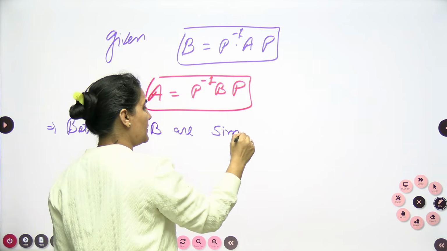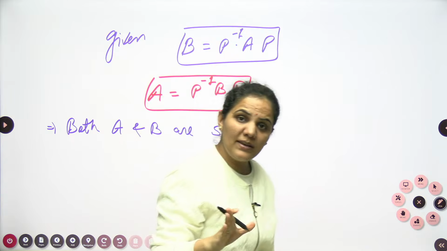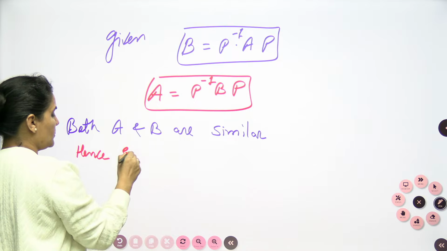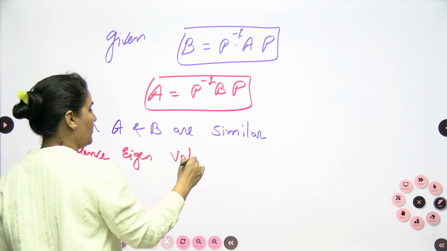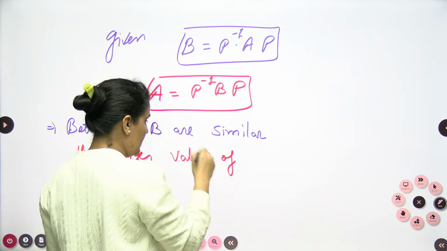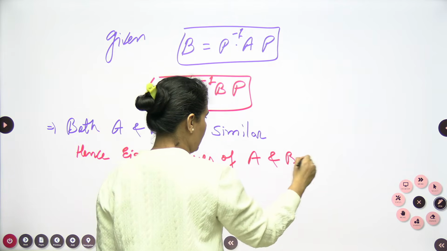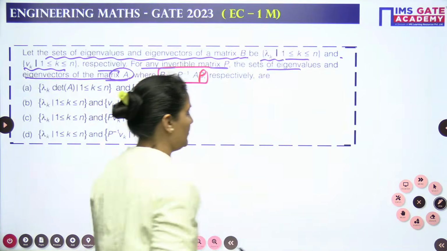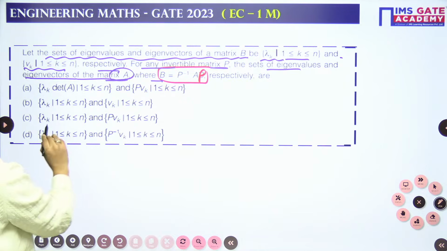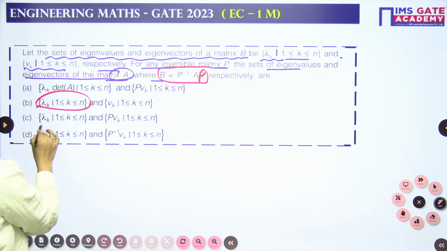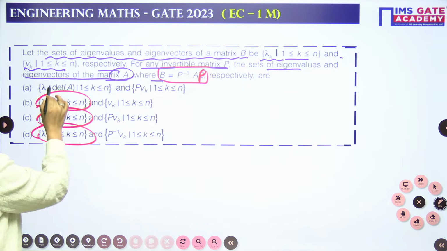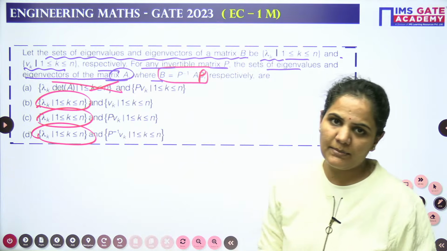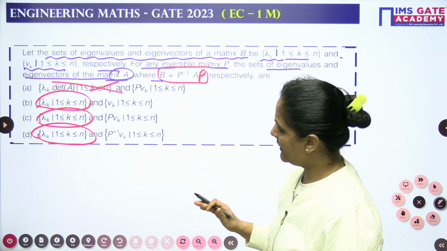When A and B are similar, their eigenvalues will surely be the same. Whatever the eigenvalue of matrix B is, it will be the same for A. So first of all, we can conclude that the eigenvalue will be the same, and the eigenvalue should be lambda k. Here I have lambda k, here also lambda k, and here also lambda k. So option A I can eliminate. One of B, C, D will be my answer. So this is my eigenvalue.